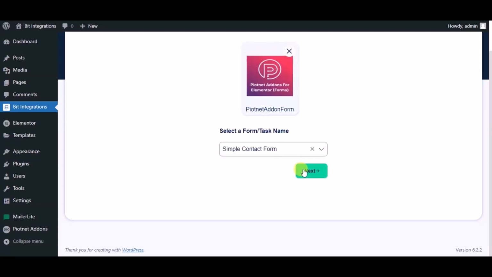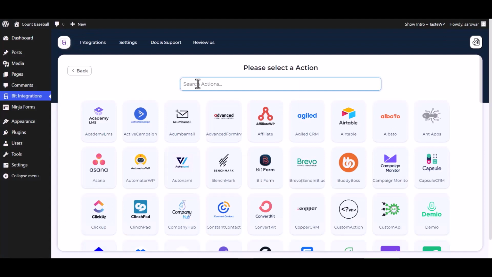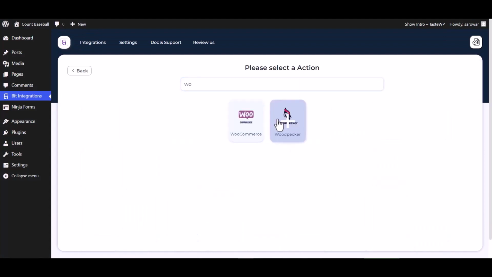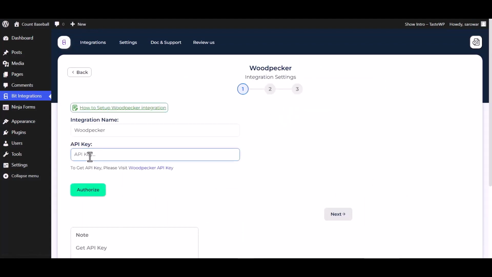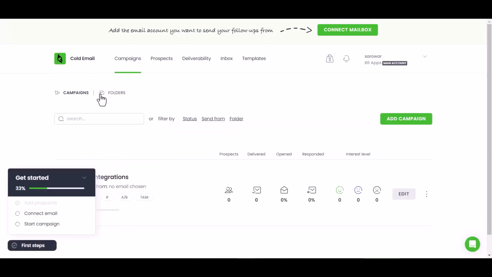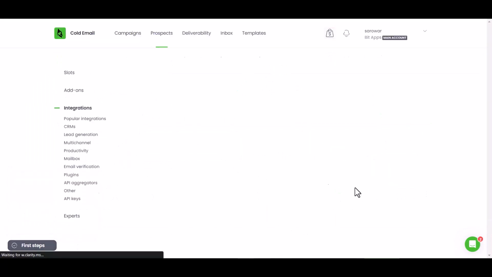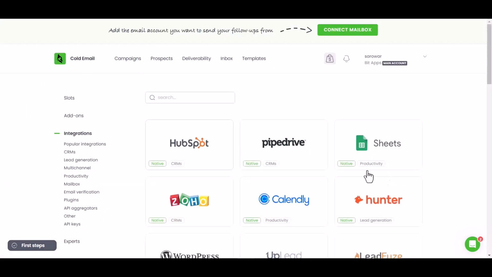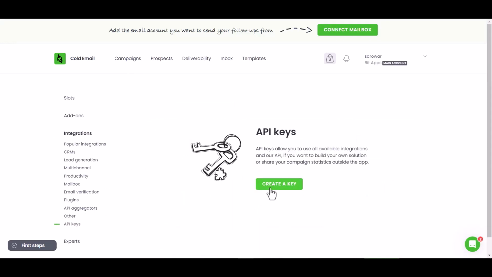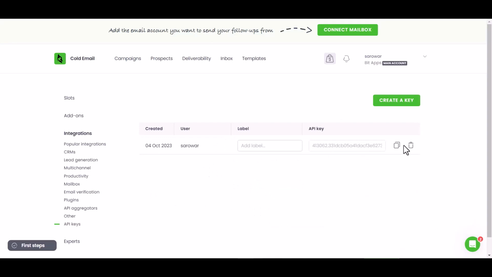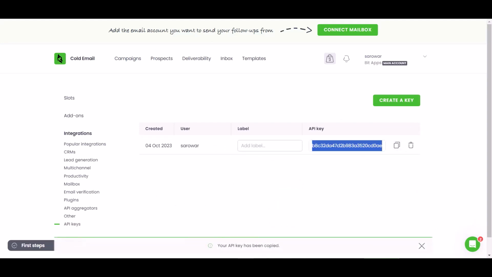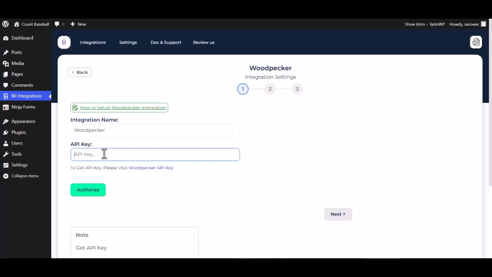Click on Next. Search and select Action Woodpecker. Give here an API key, so please visit the Woodpecker API key. Prospects. Integrations. API keys. Create a key. Copy the API key and paste it here.